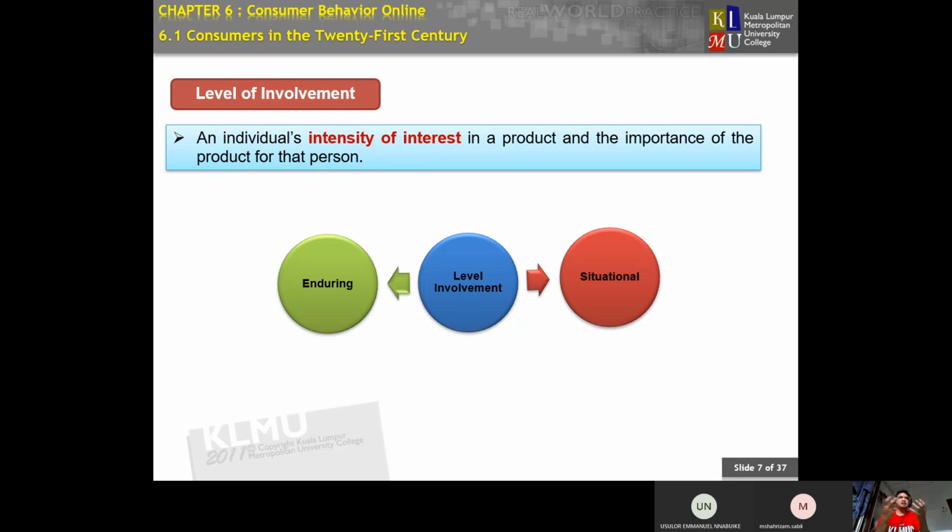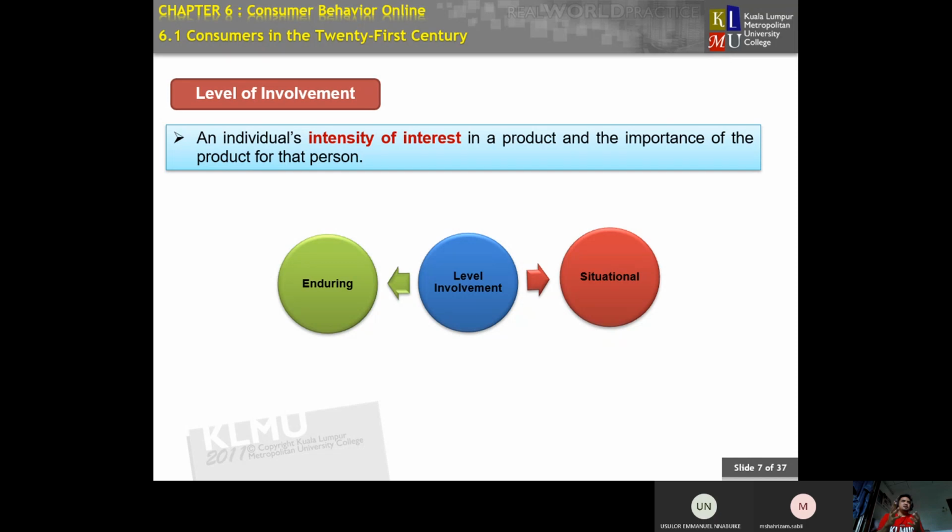Because it depends on, remember, it's not just from consumer characteristic. It's also based on market stimulation characteristic, and then the environment characteristic, and also the e-commerce system characteristic.